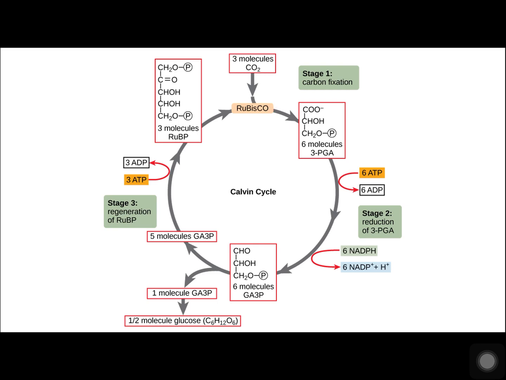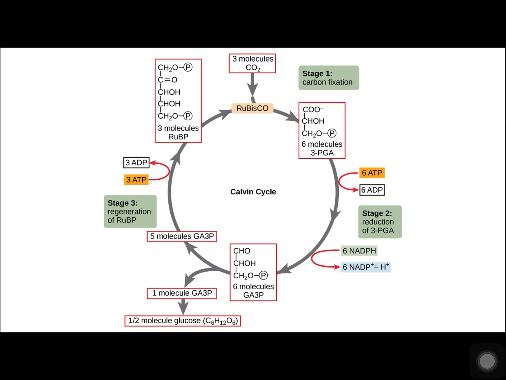So to recap, in stage 1, the enzyme Rubisco incorporates carbon dioxide into an organic molecule, 3-PGA. In stage 2, the organic molecule is reduced using electrons supplied by NADPH. In stage 3, RuBP, the molecule that starts the cycle, is regenerated so that the cycle can continue.